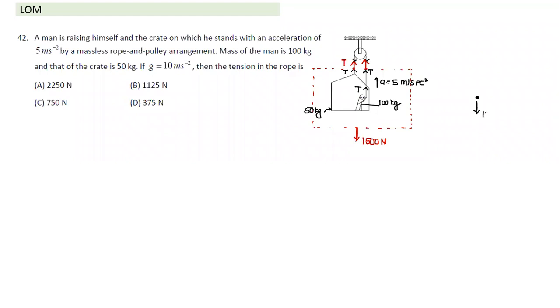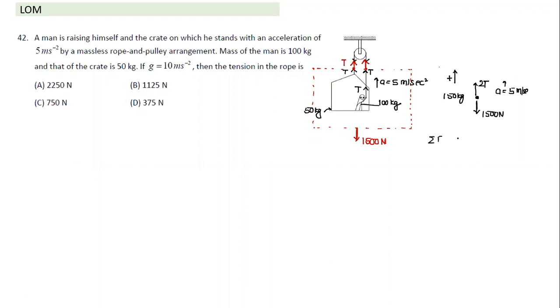This force is 1500 Newton due to weight. And it's better to mark the mass. The mass of the whole system is 150 kg. And the upward force is equal to 2T. What is left is the acceleration, which is 5 meter per second square in the upward direction. We'll choose the coordinate system as positive in the upward direction. Now simply write the equation.